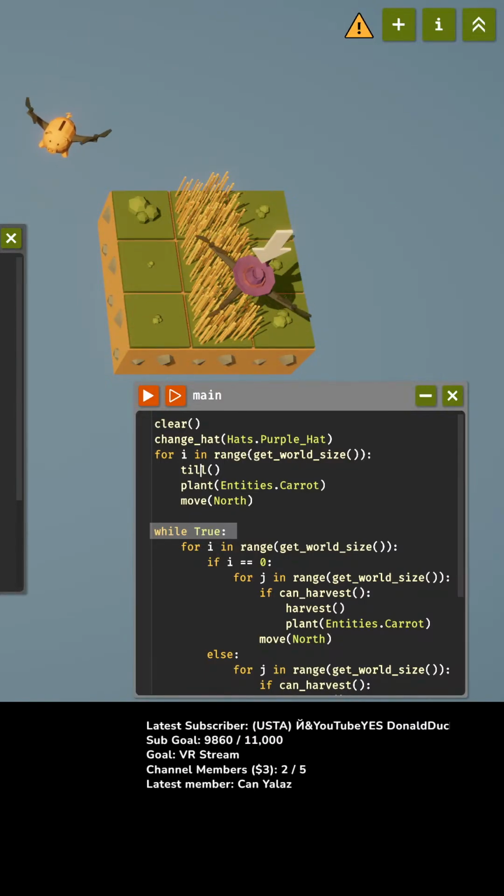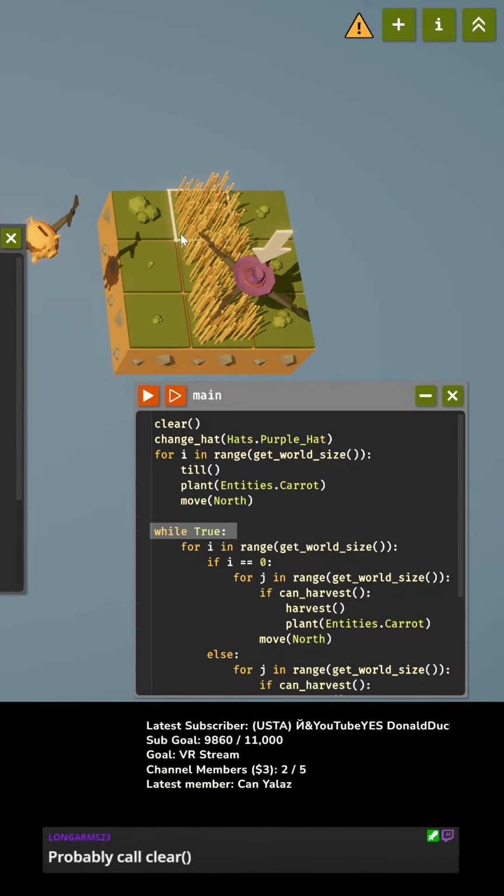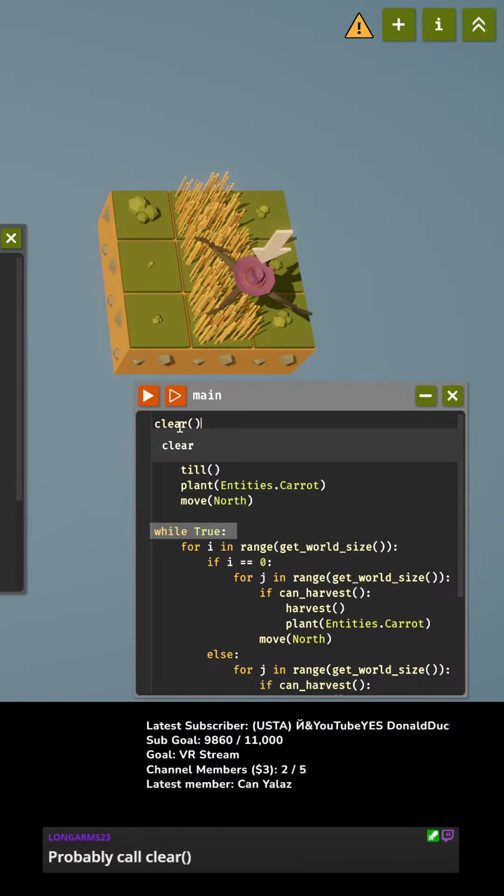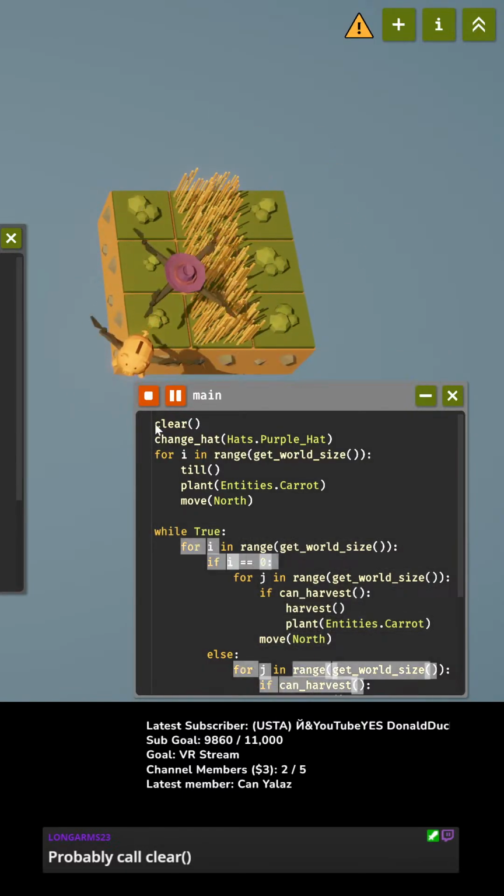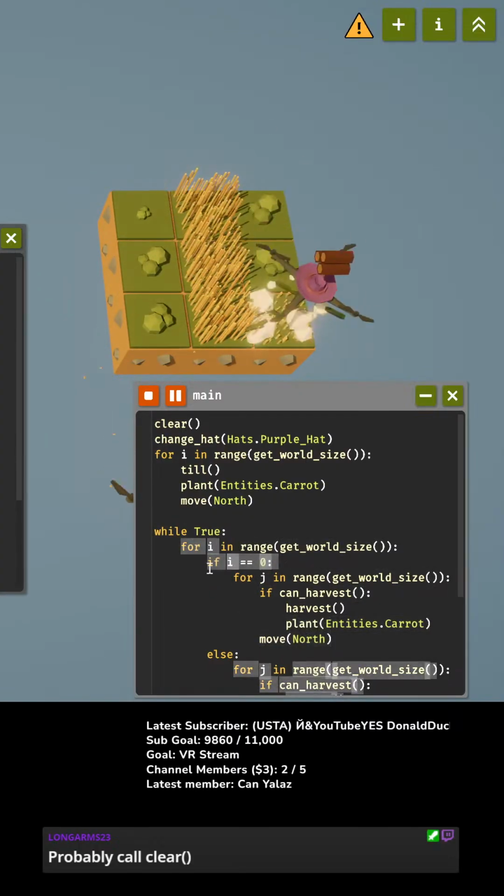Alrighty. Oops, is Long Arms not typing in chat? Okay. Possibly call clear. Well, yes, that's... I have clear at the start of my main function, but I don't know how to call it.